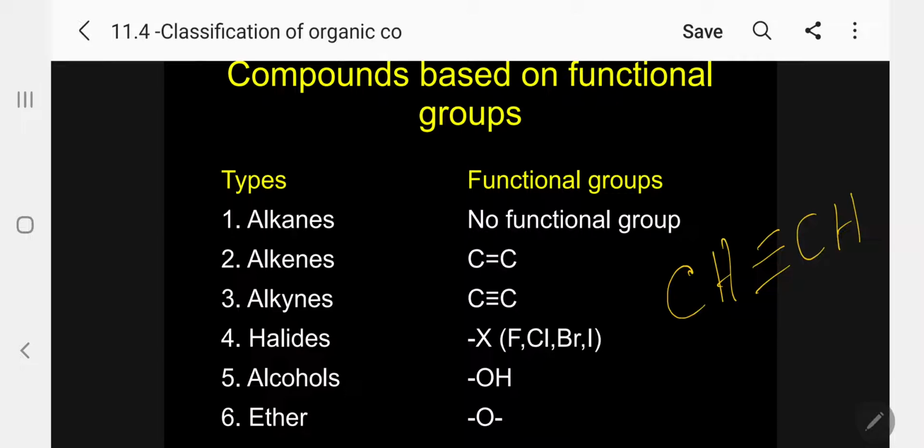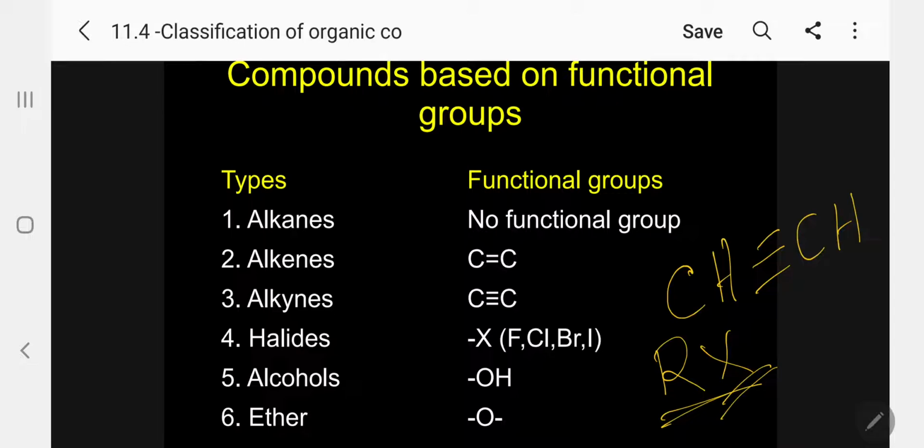The next example is alkyl halide, general formula RX. Kindly follow. RX is the general formula. X can be fluorine, chlorine, bromine, iodine, and R can be any carbon atom, any number of carbon atoms. It may be 1, 2, 3, 4, any number.